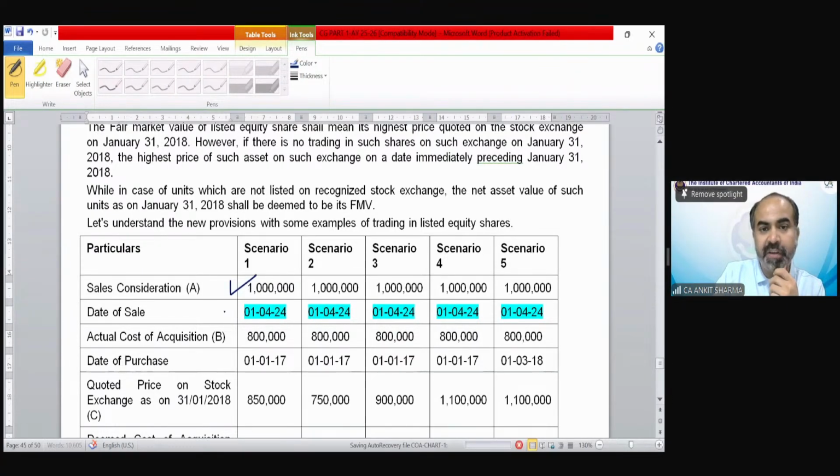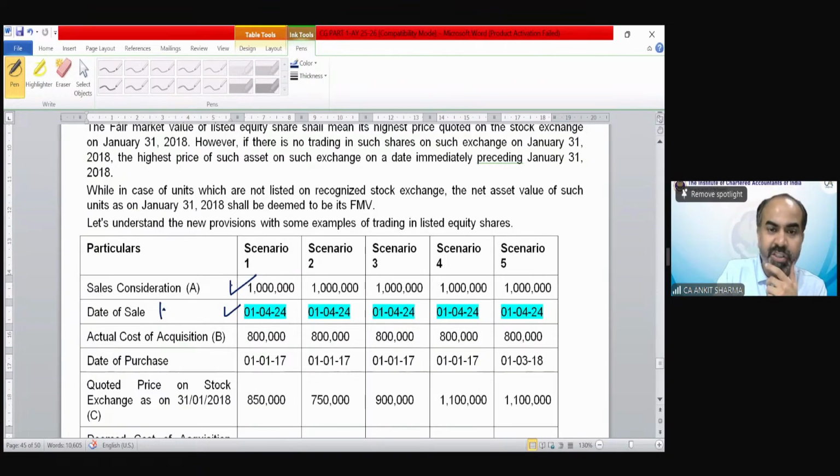Date of sale is 1st April 2024. In the notes I uploaded, it has been written 1st April 2005 wrongly, so you can make it 2024. It won't affect your answer, but 2005 would be outside the previous year. In the notes I have uploaded, the year was 25 in place of 24.